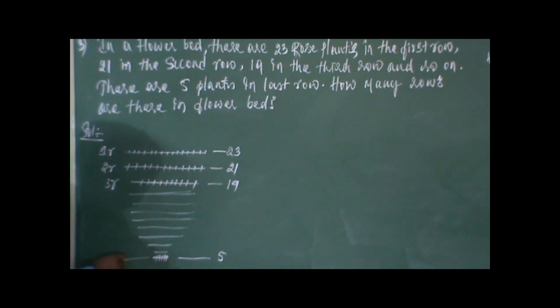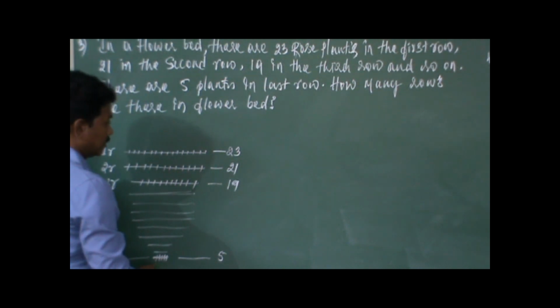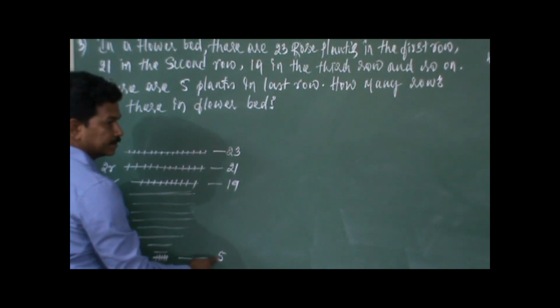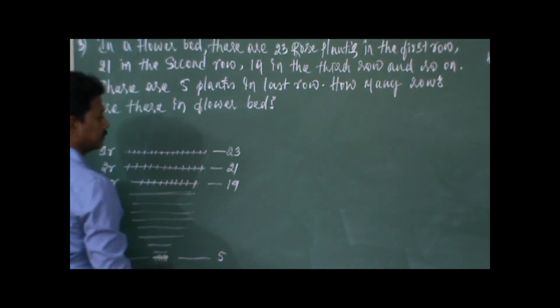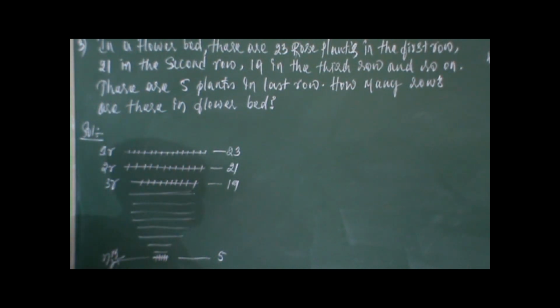So this is nothing but the nth row. According to the first row, second row, third row, fourth, fifth, sixth, this is the nth row, right? So the nth row has 5 flowers in the row, in the sense it is the last term. 5 is the last term. So this is how you have to picturize yourself when an application problem is given, when you apply AP in your day-to-day life.